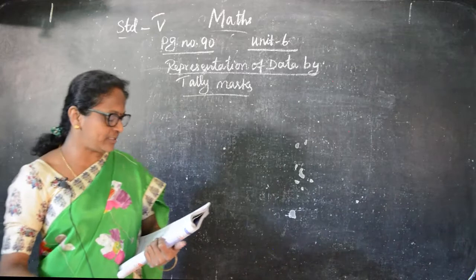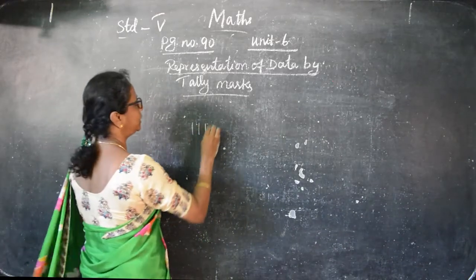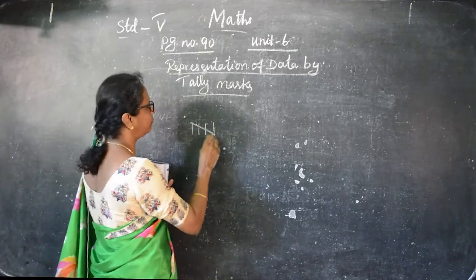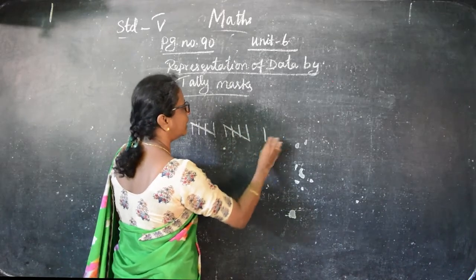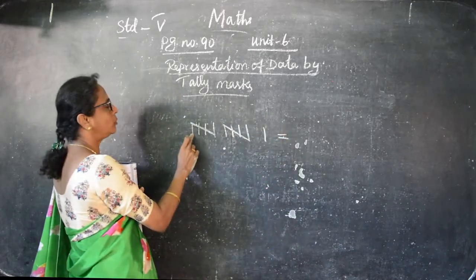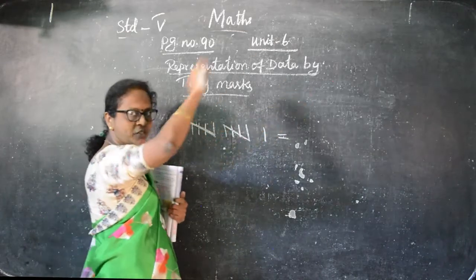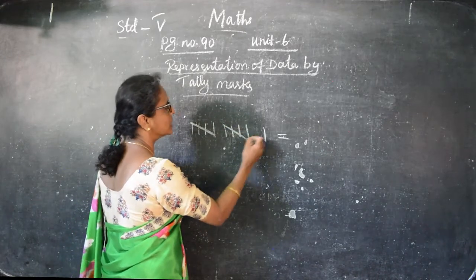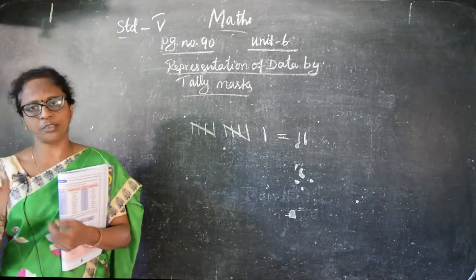In olden days the primitive man used to count by putting lines. You put 1, 2, 3, 4, and the fifth is drawn as a cross. Then 6, 7, 8, 9, 10, and this is the cross, and this one is the 11. So the total is 11. Like this only we have to put the tally marks.